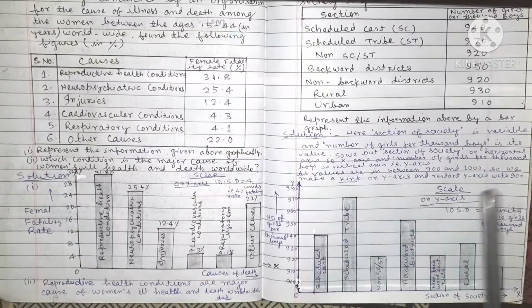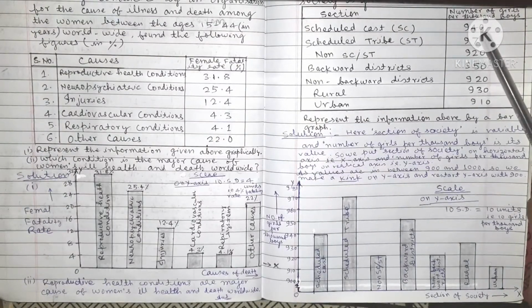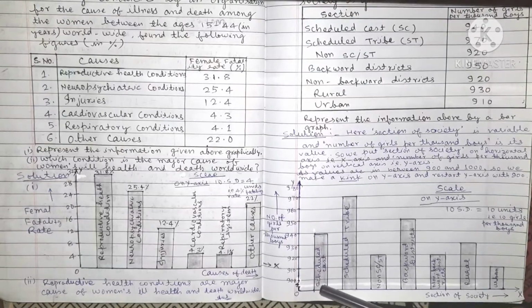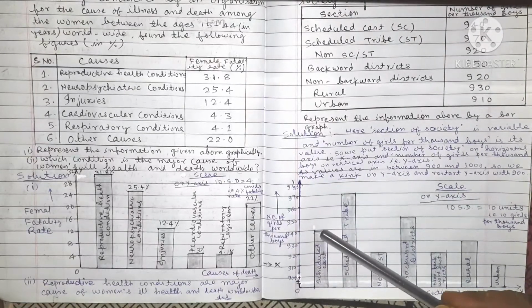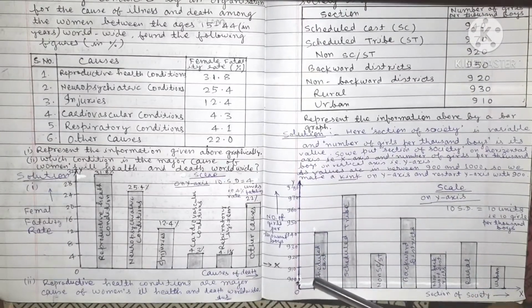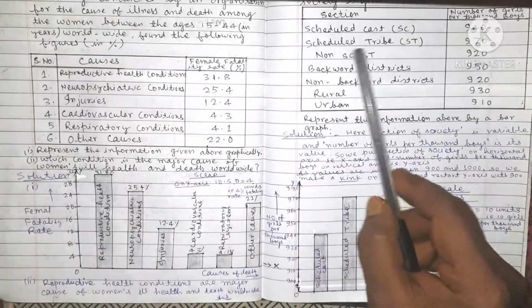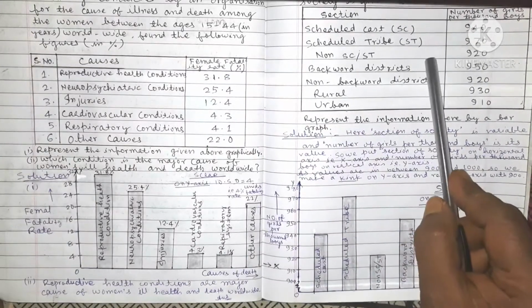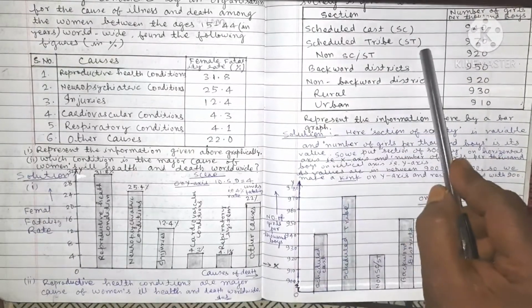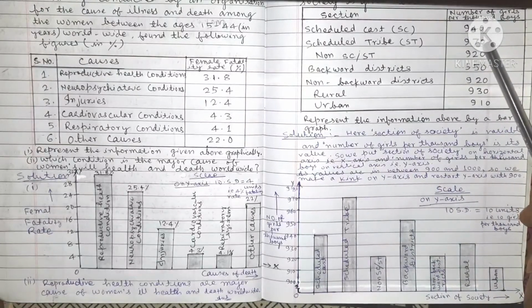In scheduled caste, the number of girls per 1000 boys is 940. So the height of this bar is 940. It goes up to 940. Scheduled tribe: the number of girls per 1000 boys is 970.